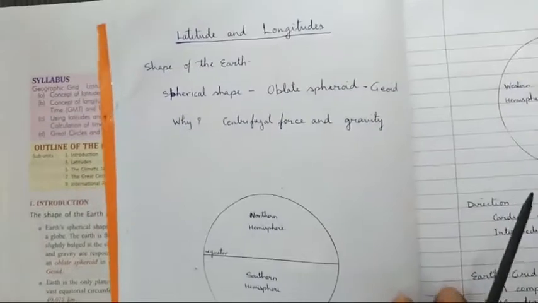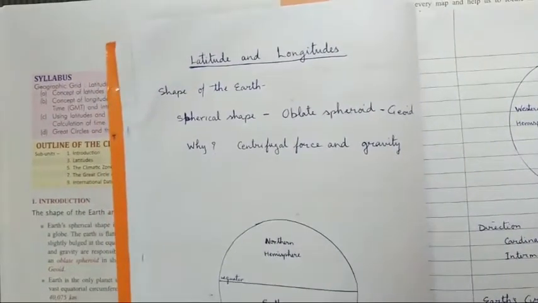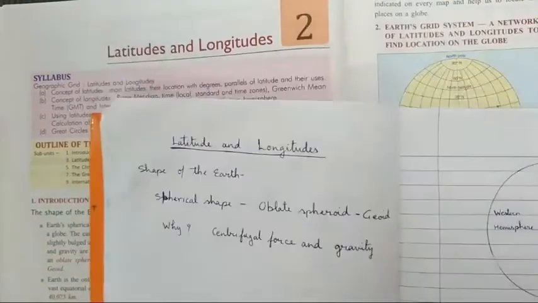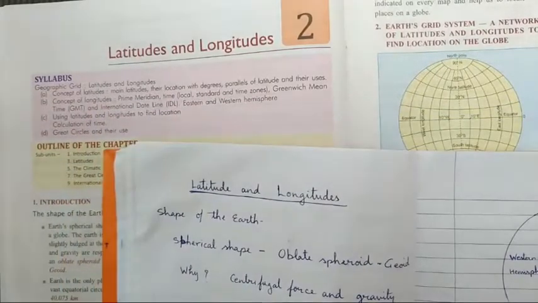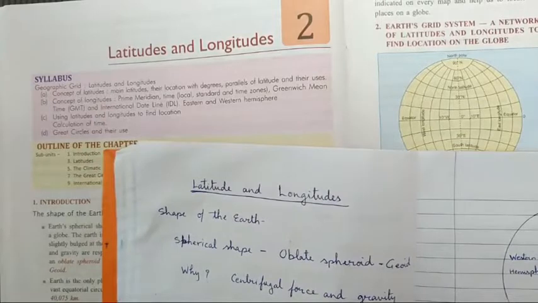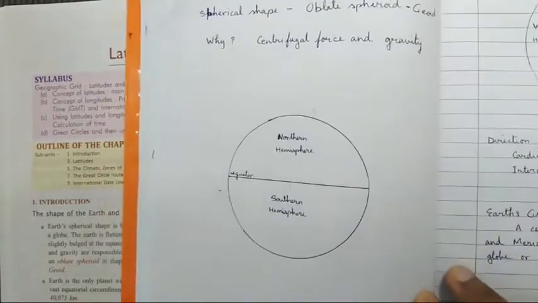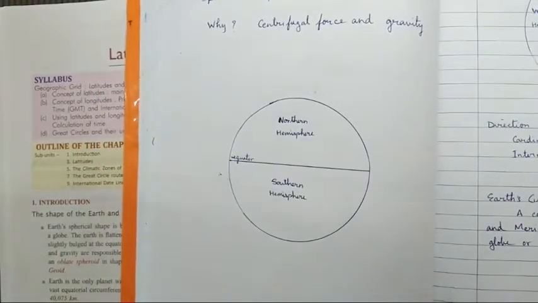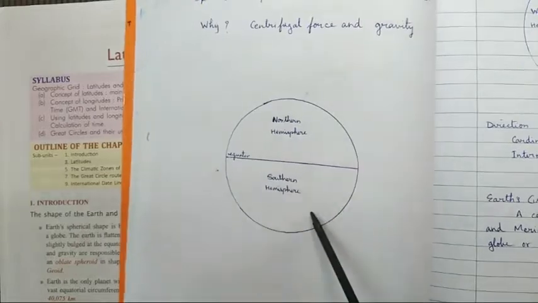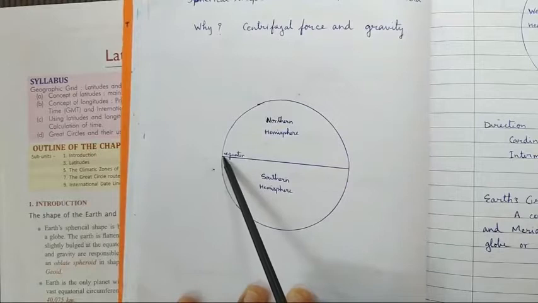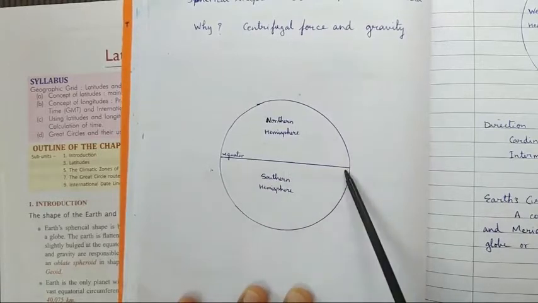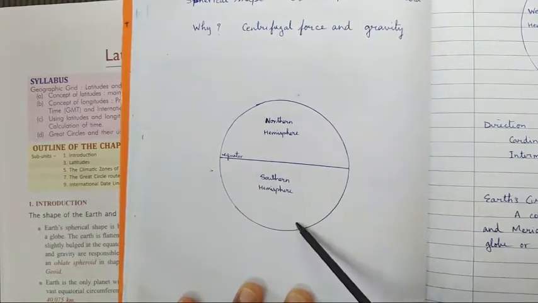Now let's move further. The Earth is divided into 4 hemispheres. How? First of all, the Earth is divided horizontally, as you can see in this diagram. The equator, as all of you know, goes around the center of the Earth and divides it into 2 halves.